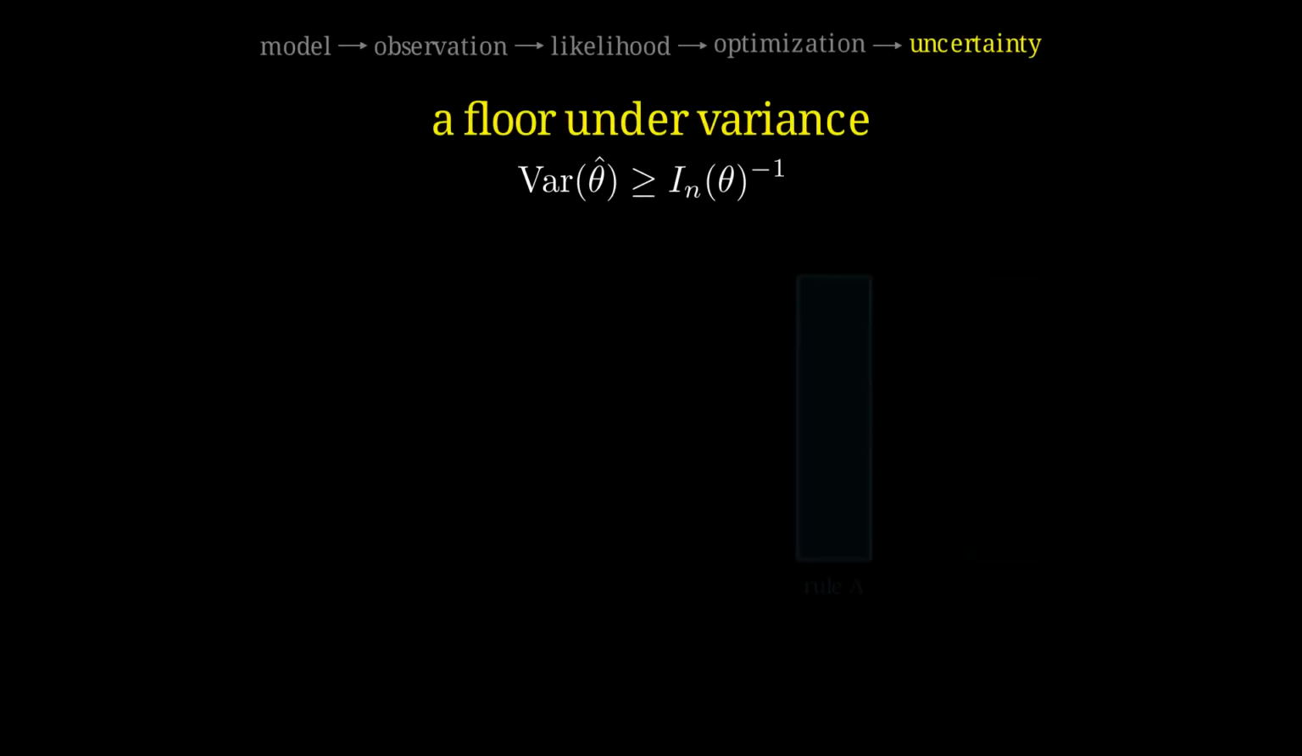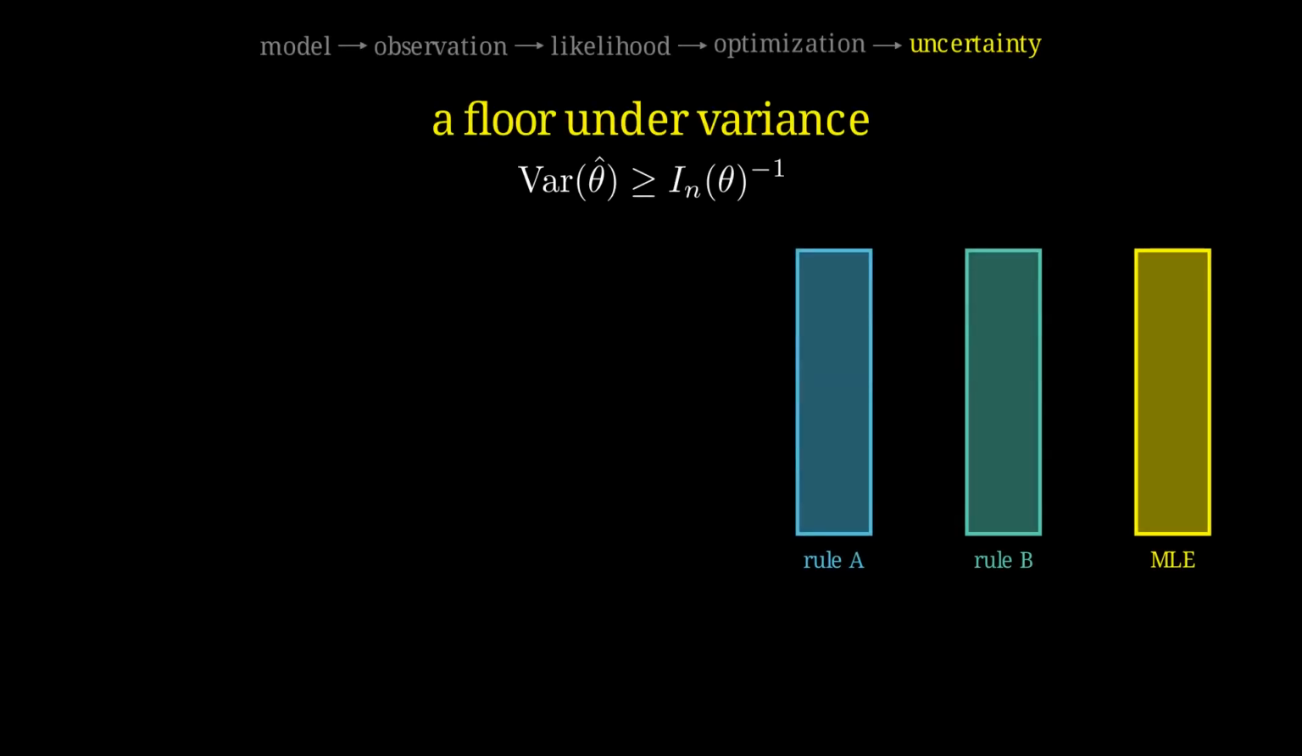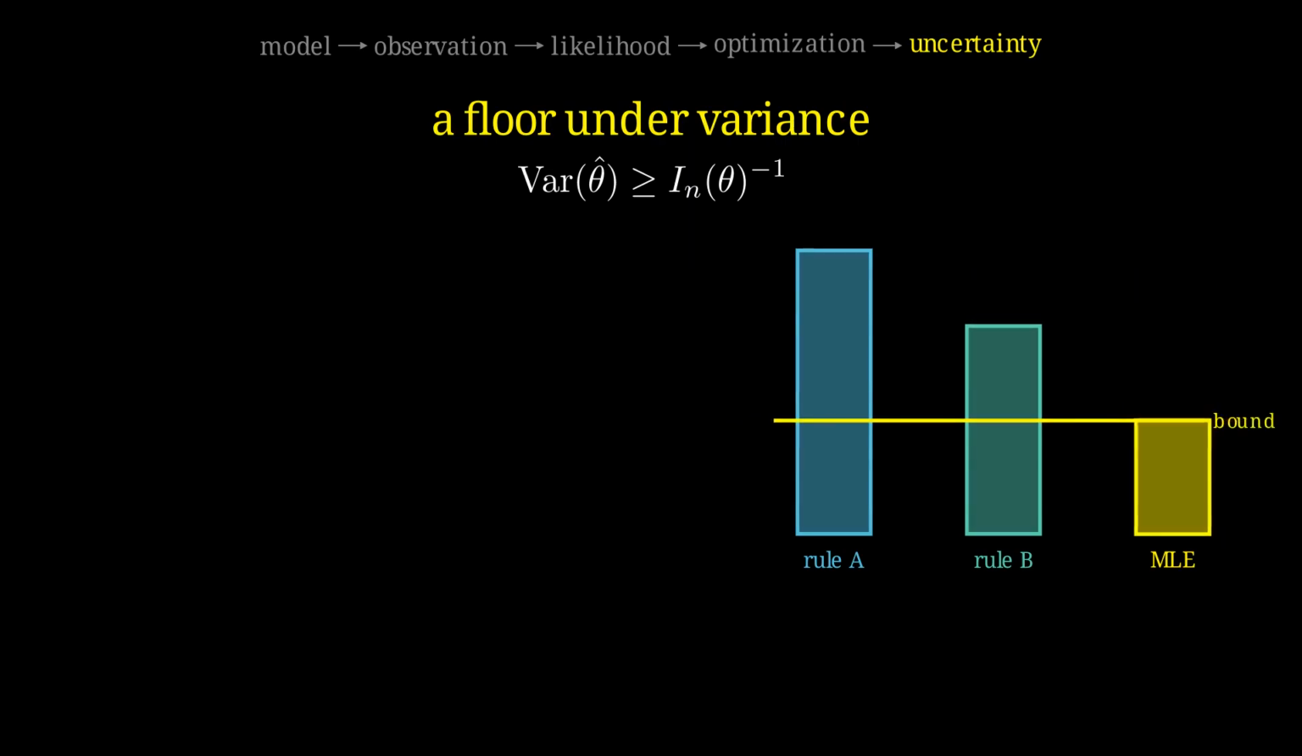Can an unbiased estimator have a cloud narrower than the information permits? Under regular conditions, the Cramér-Rao inequality says no. As the candidate variances descend, inverse Fisher information stops them. The line is a floor, not a promise that every estimator reaches it.